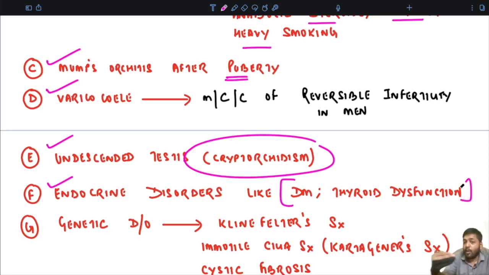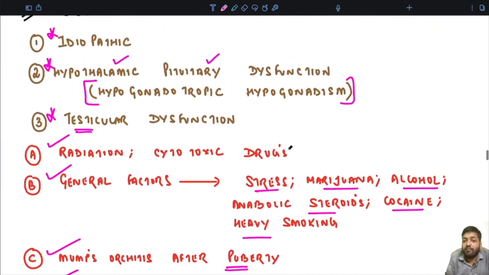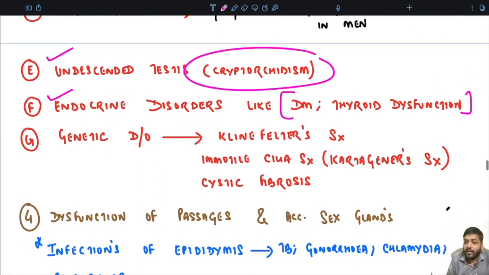When I am speaking about these causes, in real life scenarios, if you are practicing, you have to do these tests: T3, T4, TSH testing, and a test for blood sugar level. A physical examination has to be done to rule out any varicocele or undescended testis. History has to be taken for all these things: whether stress is there, alcohol consumption, heavy smoking, or any other drug intake. Then genetic disorders like Klinefelter syndrome, immotile cilia syndrome, that is Kartagener syndrome, or cystic fibrosis. If there is any such history of a genetic disorder, you have to carry out chromosomal analysis to rule out these disorders.